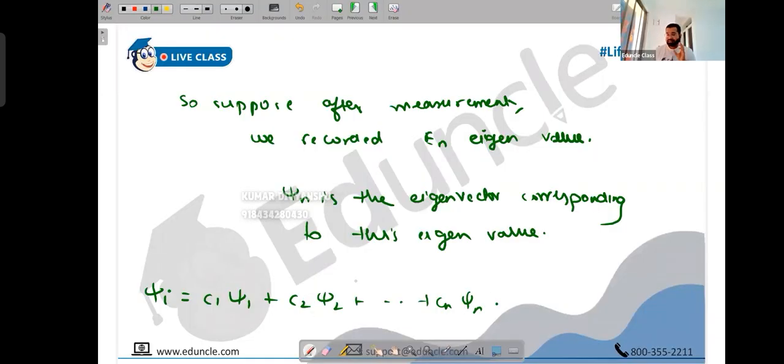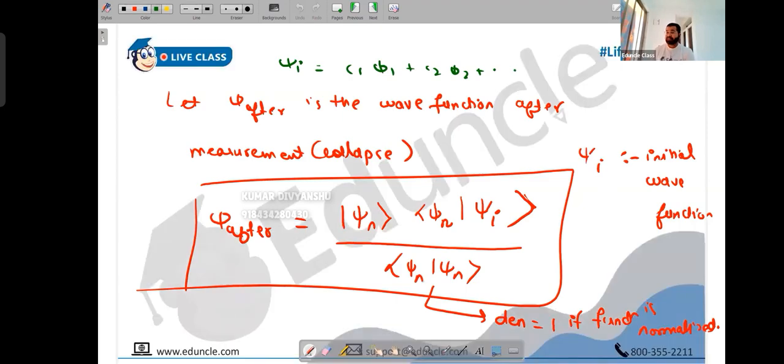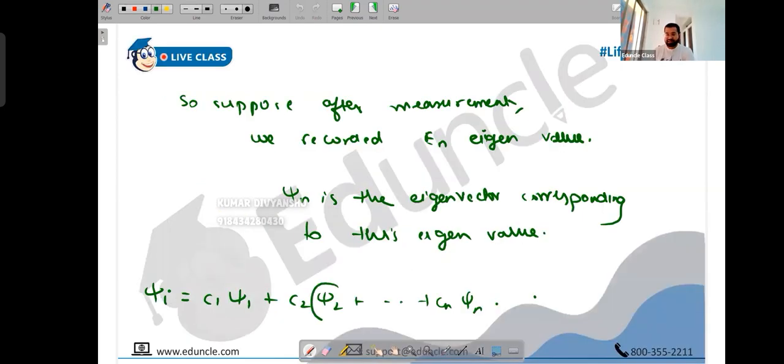So all you have to understand is that this psi n is the eigenvector corresponding to n equals 2. It means it is psi 2 this time, because these are the eigenvectors: psi 1, psi 2, psi n. I told you that any wave function can be expressed as a linear combination of the eigenvectors. So for example, in the case of the hydrogen atom, suppose after measurement we measure.